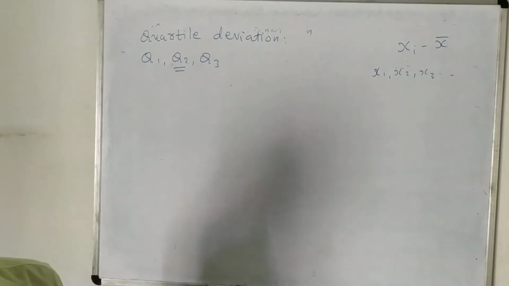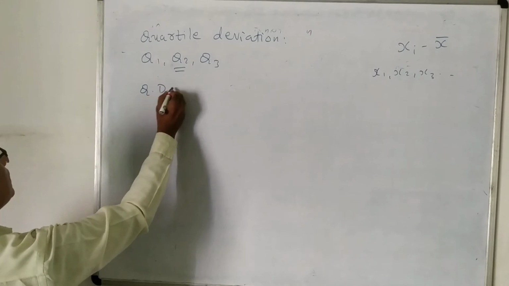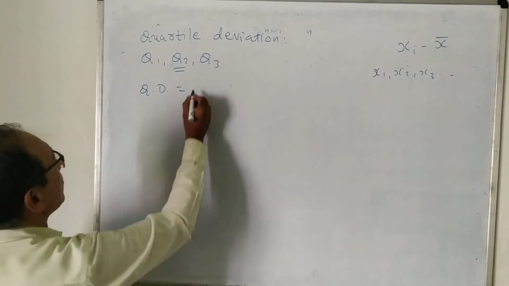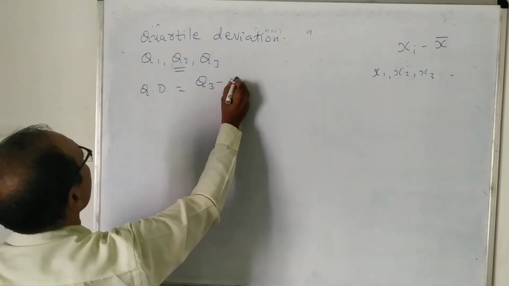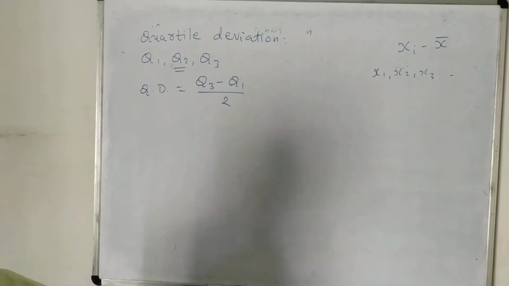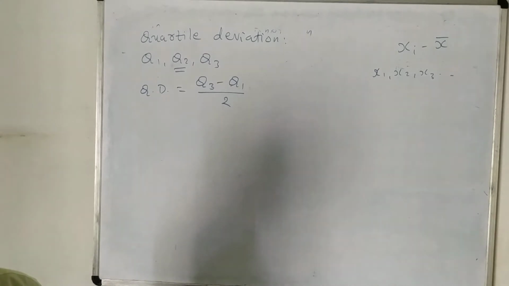Okay. So quartile deviation we simply denote by Q.D., and this is nothing but Q3 minus Q1 divided by 2. So we will need to find Q1 and Q3, and then we can find quartile deviation very easily.